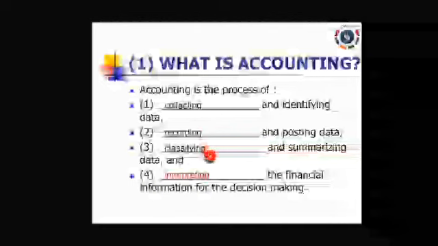After that, classifying: we have to classify whether it is a cash transaction or a credit transaction. And then interpreting: we have to find the information for decision making. Okay, accounting is the process of collecting, recording, classifying, and interpreting.